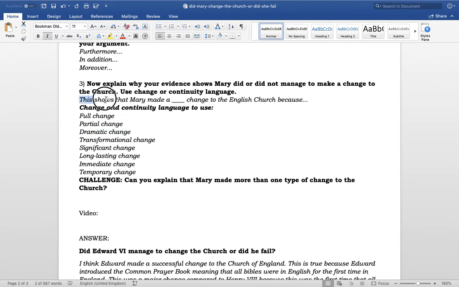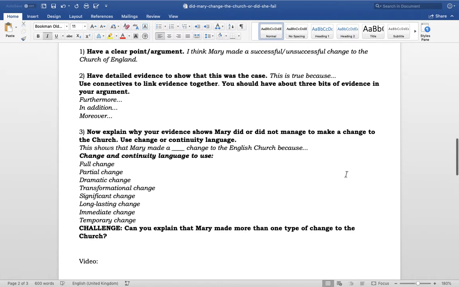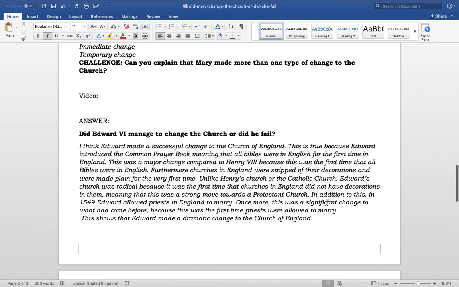So I'm going to use this. So I'm going to say this shows that. Maybe I'm going to start on a new line here. This shows that Edward made a dramatic change to the Church of England. Now I need to say because, okay?